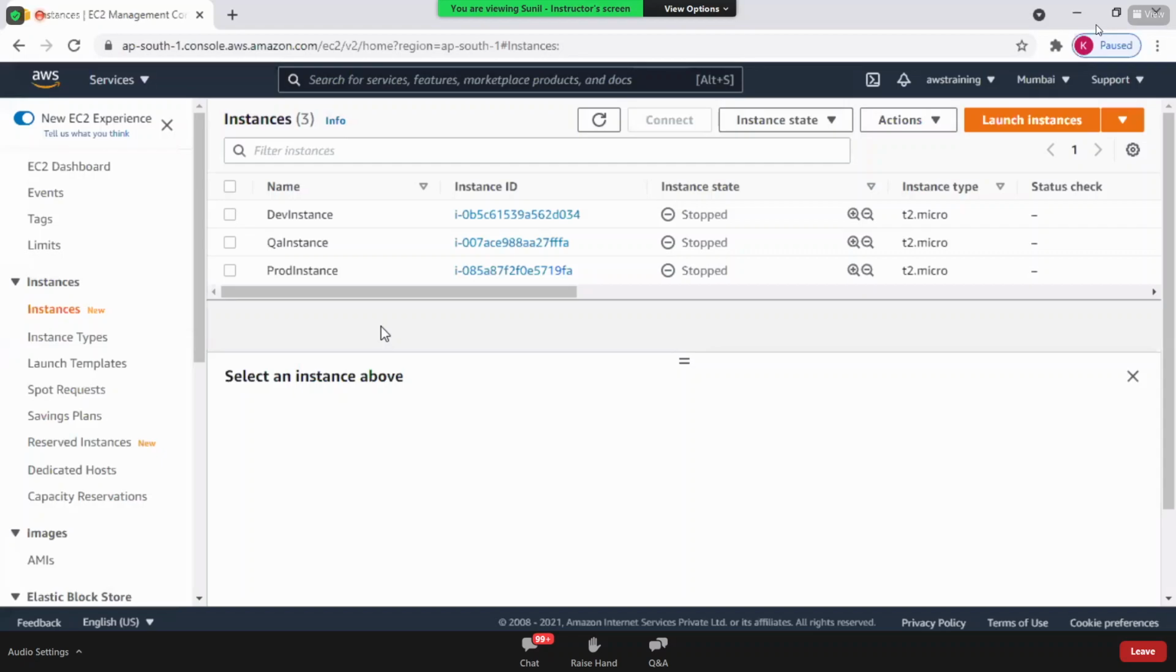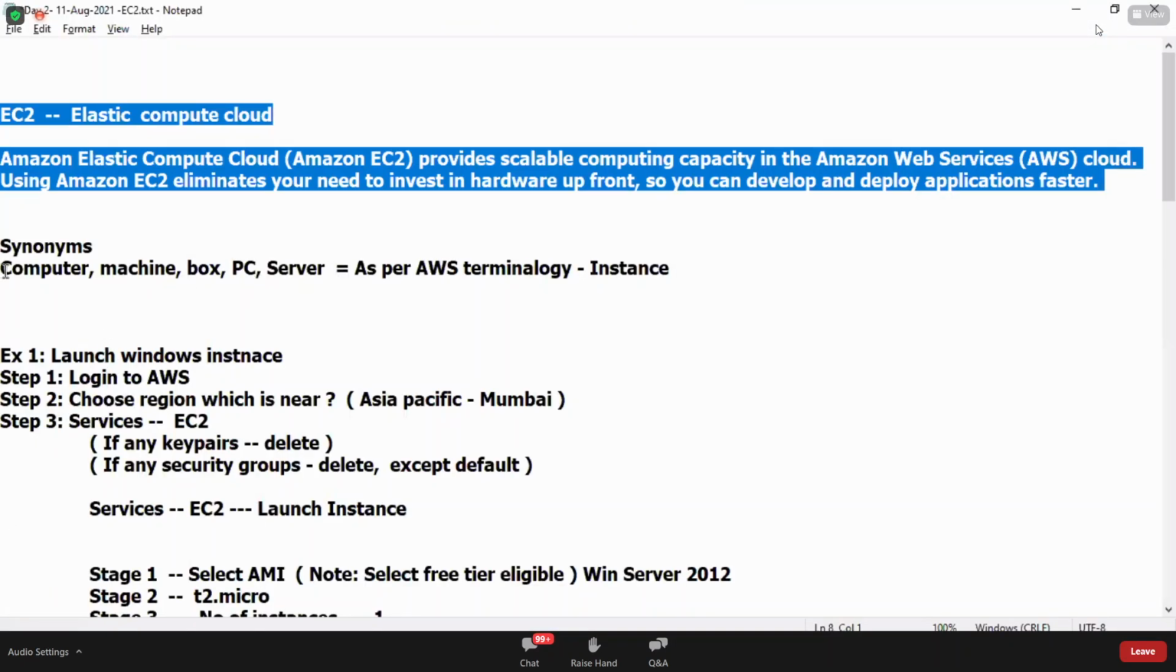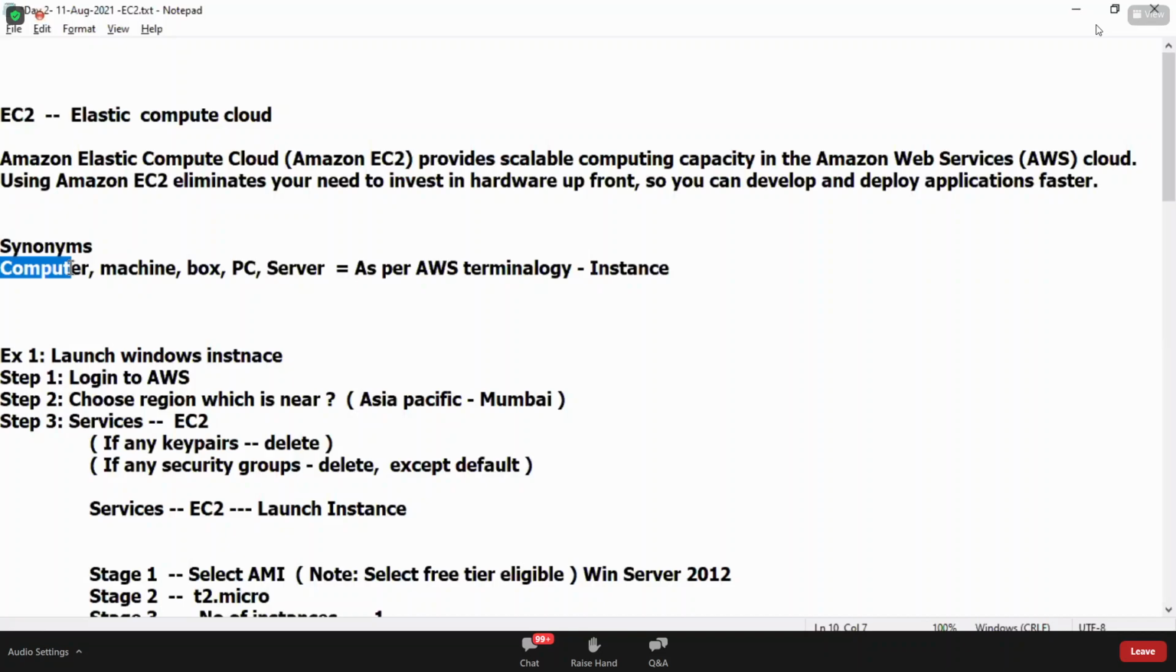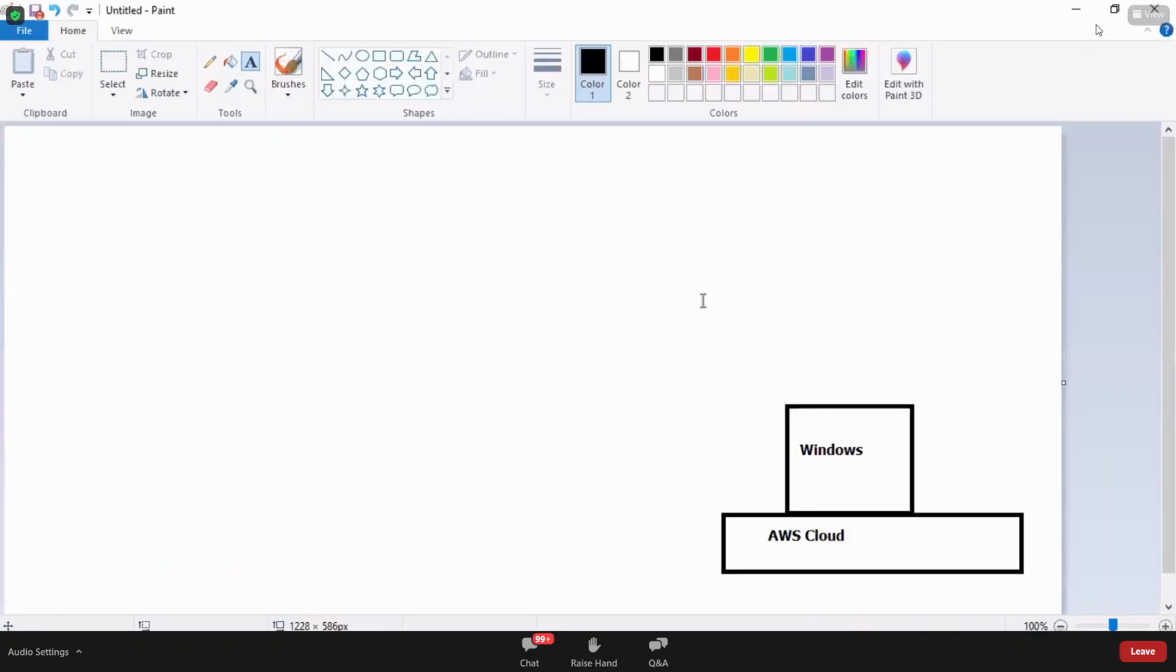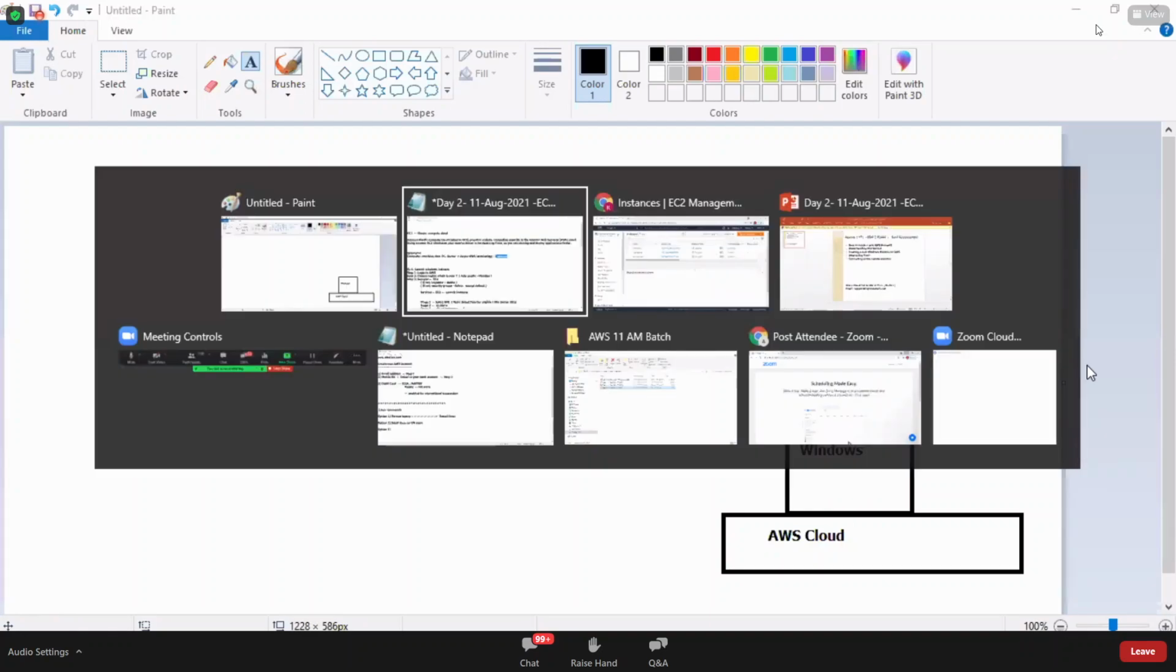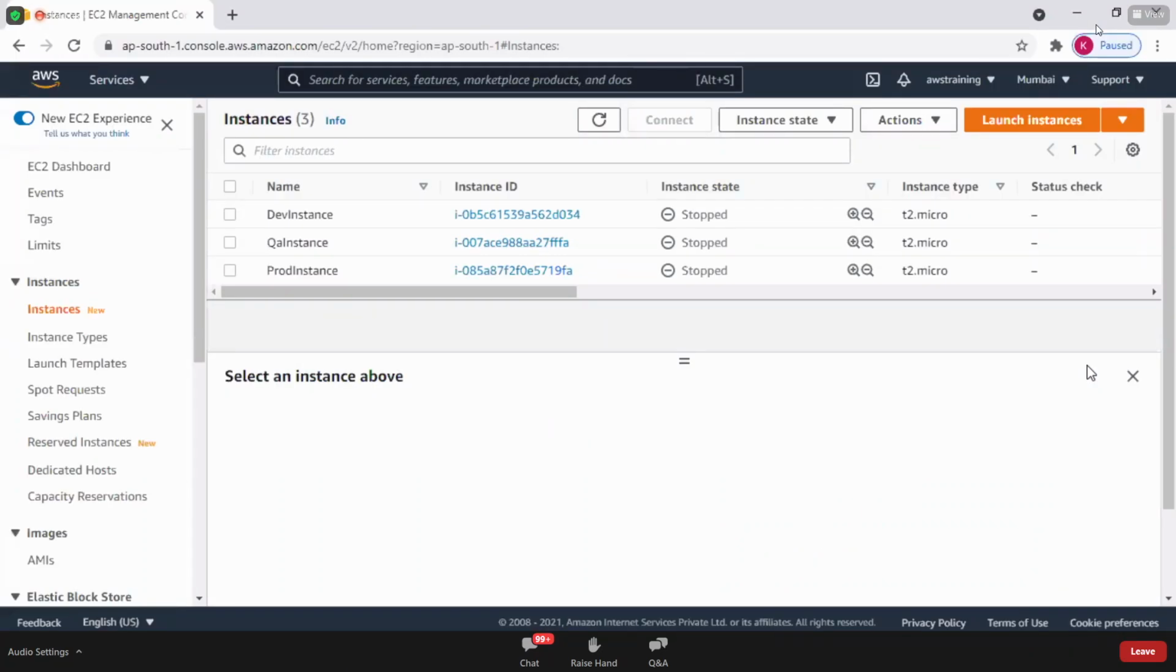What do you mean by instance? Instance is nothing but a virtual machine. So you can say instance is nothing but a computer. You can say I'm creating a new computer, a new machine, new box, new PC, new server. All these are called an instance. Whatever you want, all these are synonyms. So what we are doing, we are learning how to create a new Windows instance. Please focus on the step-by-step process.